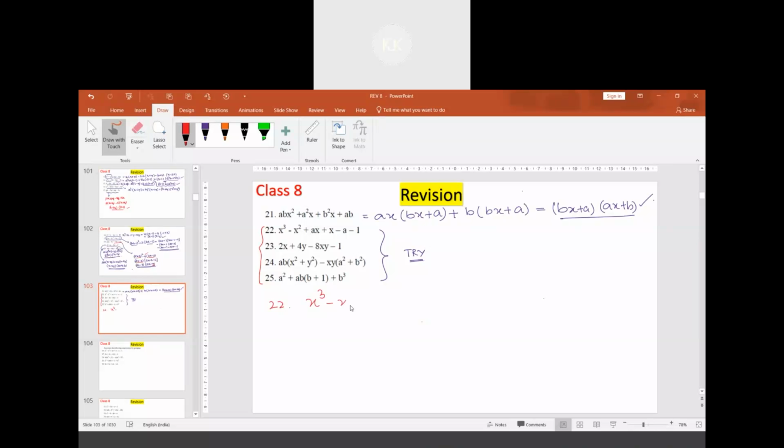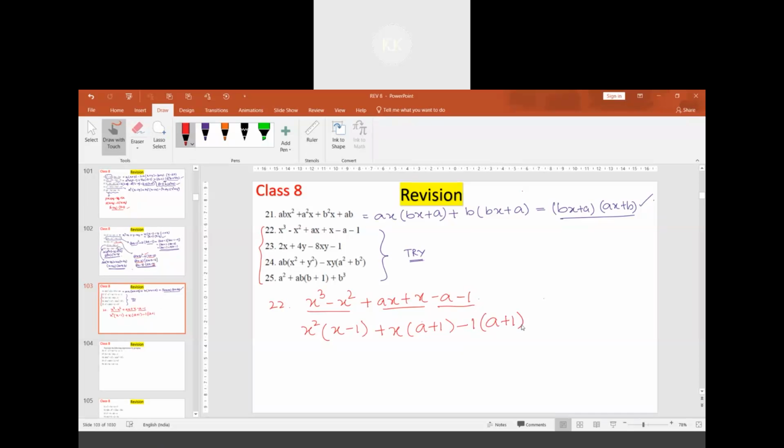Given question is x cube minus x square plus ax plus x minus a minus 1. In the first 2 terms, I can take x square as common, I'll be getting x minus 1. In the next 2 terms, I can take x as common, I'll be getting a plus 1. In the last 2 terms, I take minus 1 common.